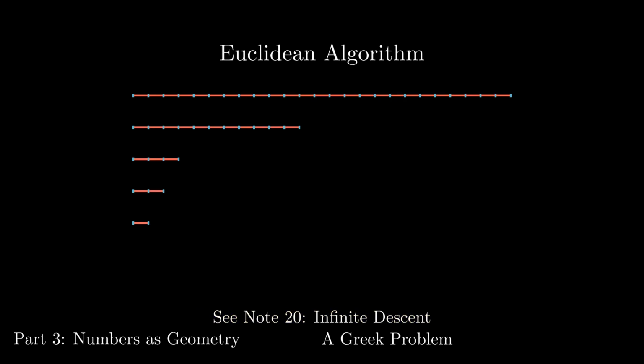This method is known as the Euclidean algorithm, and has all sorts of applications in mathematics. But all of this hinges on the assumption that you can actually reach the bottom, and it's not obvious whether or not this happens, and under which conditions it would. And I'll just leave that as something for you to think about.